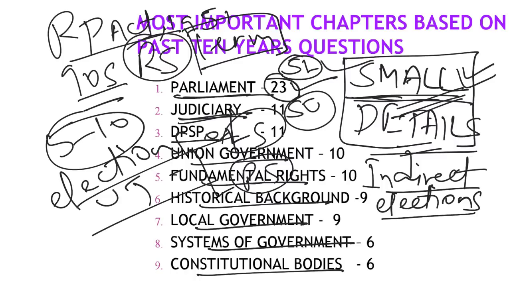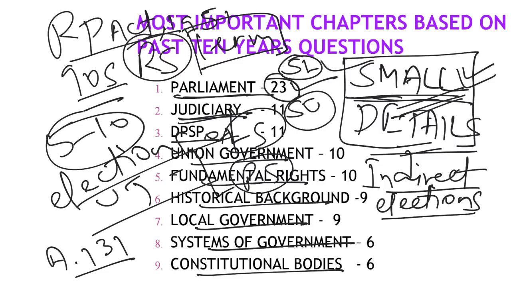Similarly, in judiciary, what are the most important topics? We all know that they will give at least 1 or 2 questions from judiciary. They might ask on the impeachment procedure, or a question on the jurisdiction of the Supreme Court. In the context of the CAA, Article 131 relates to the original jurisdiction of the Supreme Court, which looks into federal disputes. There is a case going on where the governments of Kerala, Madhya Pradesh and West Bengal have filed a case in the Supreme Court saying the CAA is unconstitutional. They might not ask a question about the CAA.